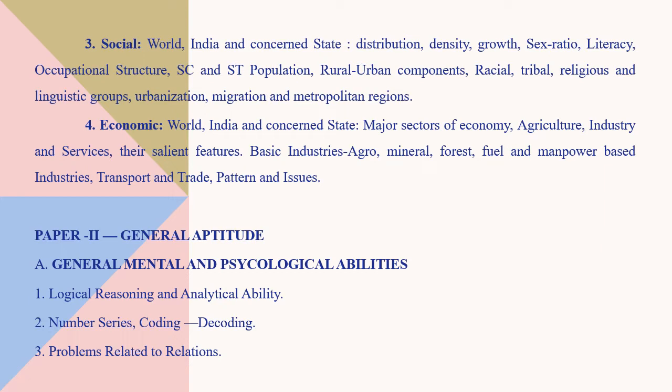So social structure of the world, how the society is, what is India based on concerned state. That means what is the distribution, population distribution, density, and how is the growth, sex ratio, girl child to boy child ratio, literacy, occupational structures, what is the occupational structure in AP, SC and ST population, rural-urban components, racial and tribal, religious and linguistic groups. How is the urbanization?